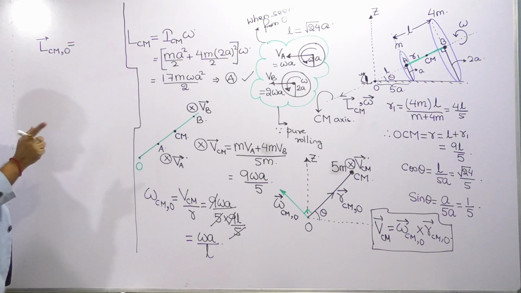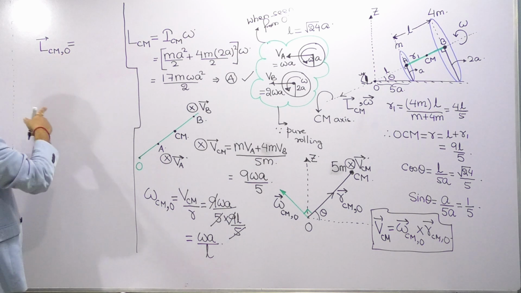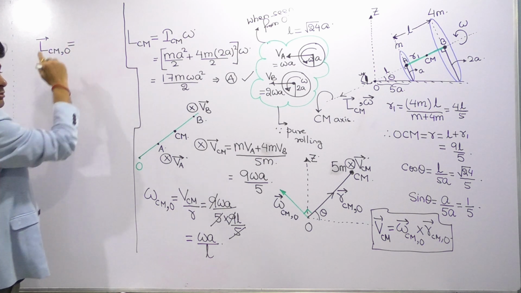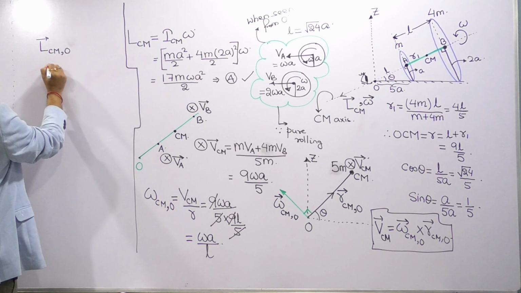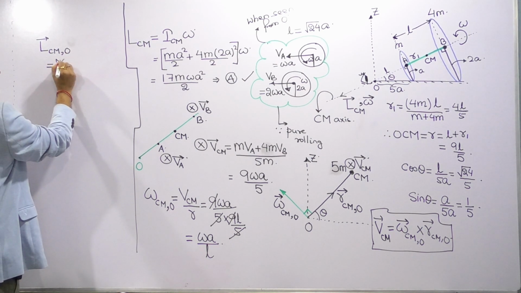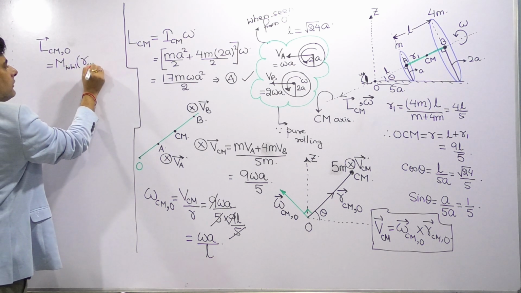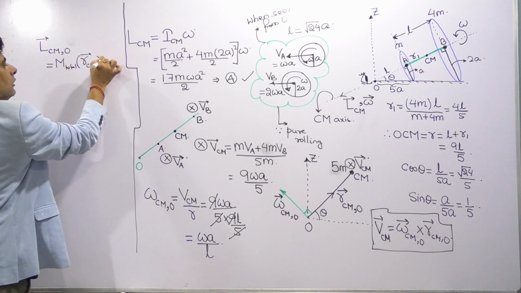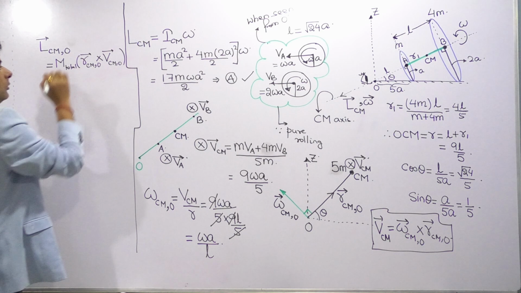The things which are written should be visible to all of you. LCM with respect to O. So what we know the formula? MR cross V. So this value, if we want to find, we can say total mass, position vector of center of mass with respect to O, cross velocity of center of mass with respect to O.